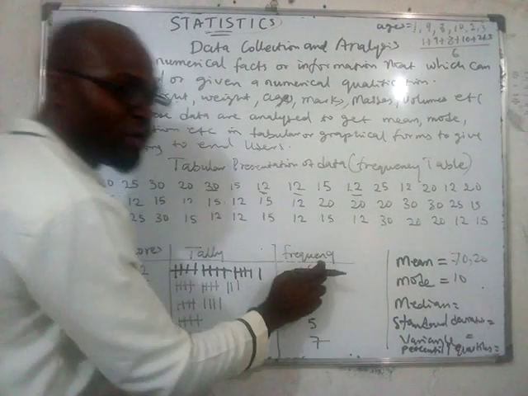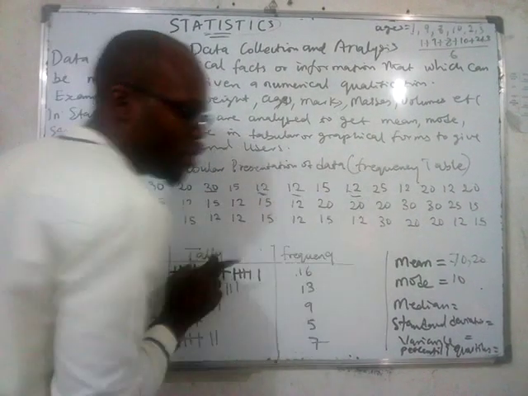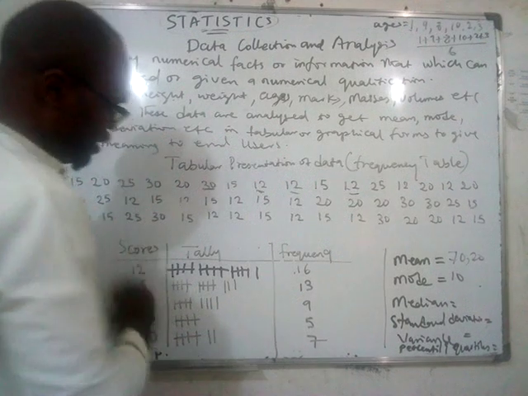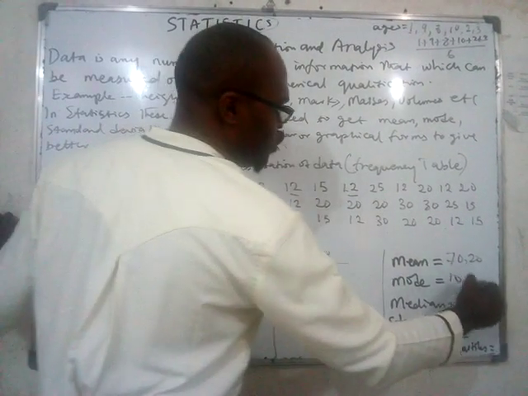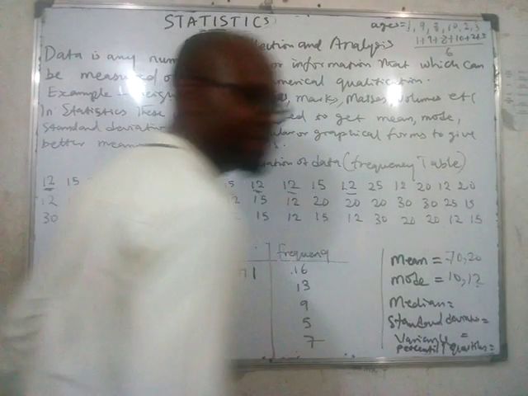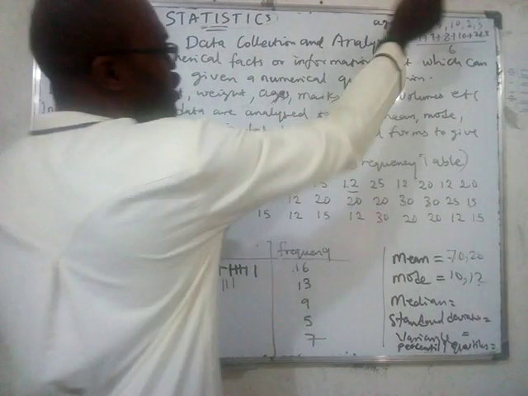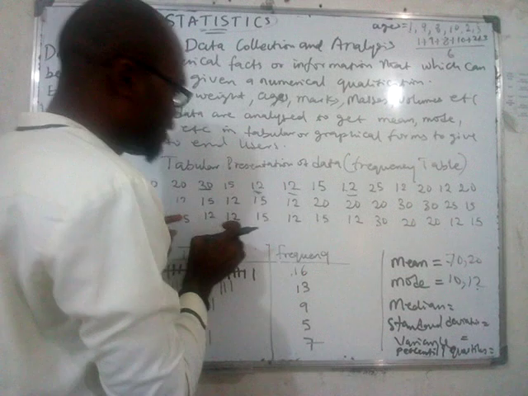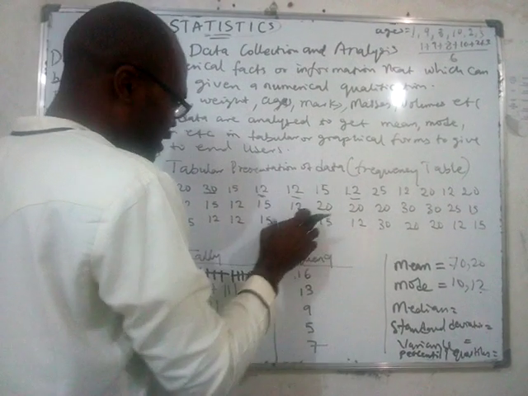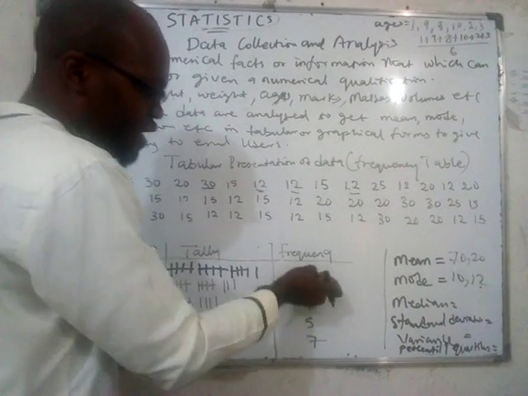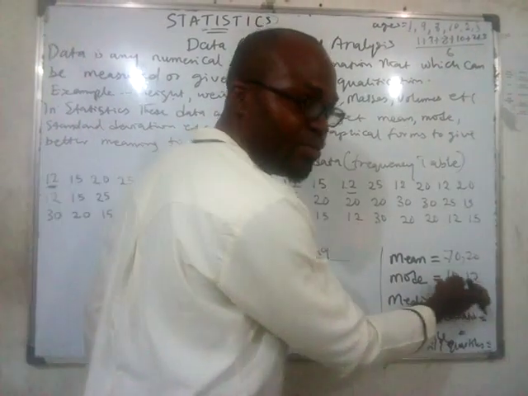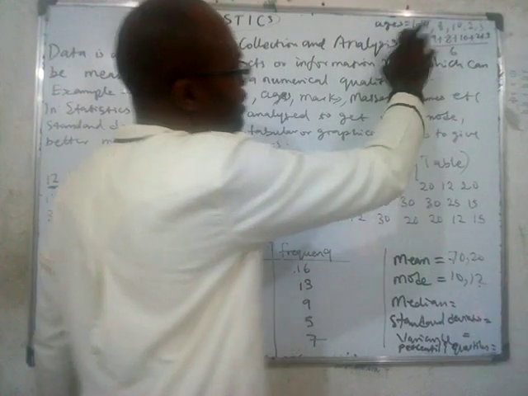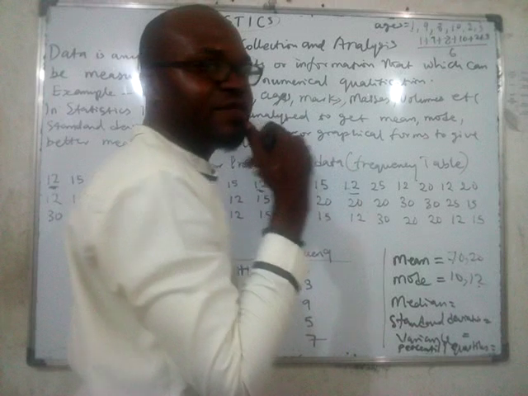The score with the highest what? The most occurring score. And the mode here is what? For this repetitive data, the mode is 12. Is that clear? So can you see the difference between a non-repetitive data and repetitive data? You understand? So this collection of data, you have to put it in tabular form, calculate the frequency before you can be able to tell us the mode. But for this one that is not repeating, you can simply say it from there.